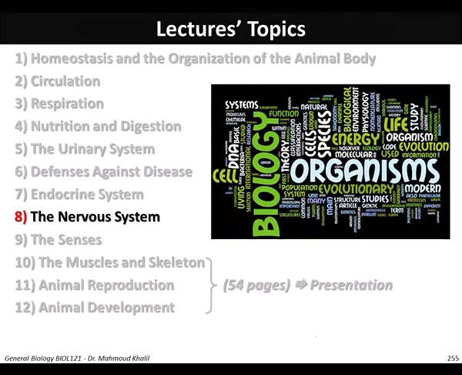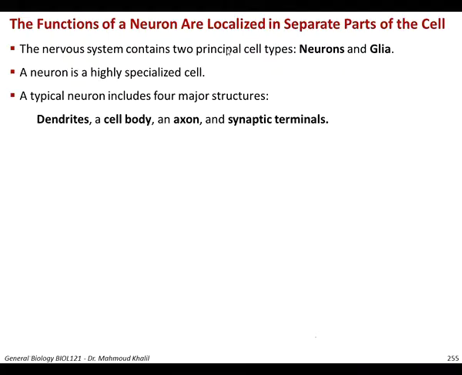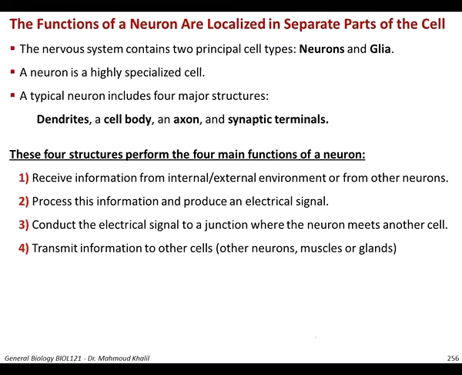Now we'll talk about the next topic, which is the nervous system. The function of the nervous system is controlled by the function of the neuron, which are localized in a separate part of the body. The nervous system contains two principal cell types, either neurons or glia. A neuron is a very highly specialized cell, and the typical neuron consists of four major structures: dendrites, cell body, axon, and synaptic terminal. These four structures perform four main functions of the neuron.